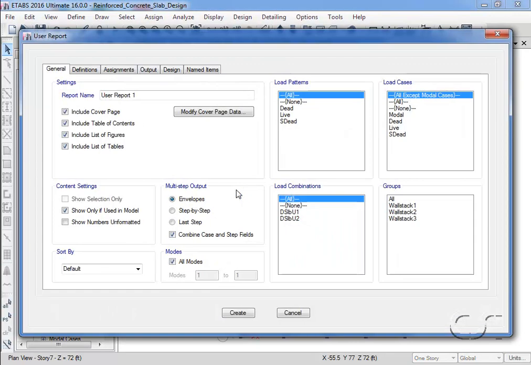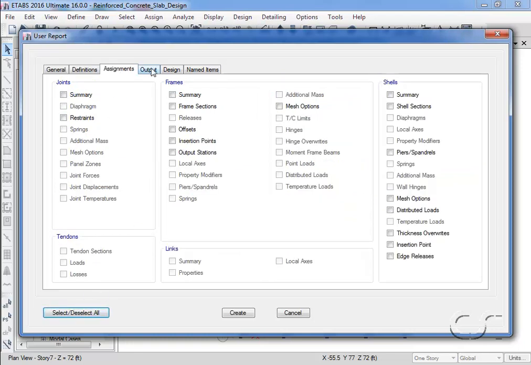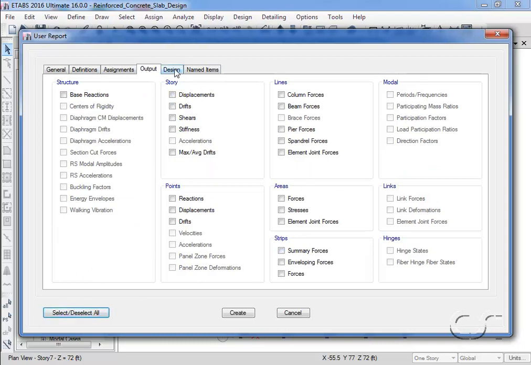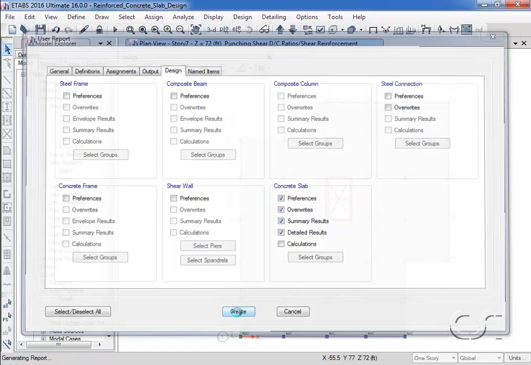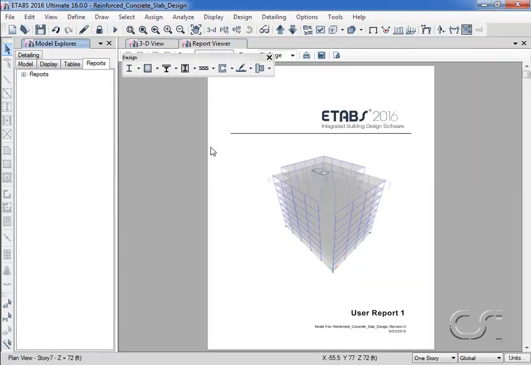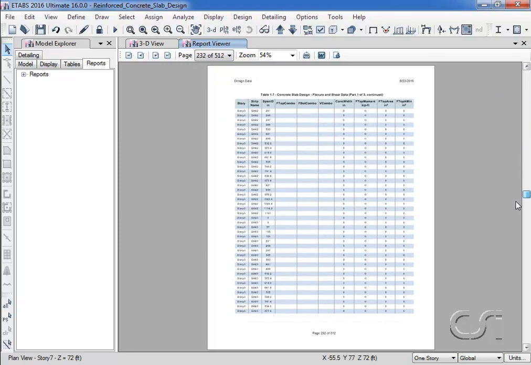We will ask for design results for just load combinations, and we'll deselect all items other than that for the concrete slab design results. As stated previously, concrete slab design generates substantial data output.